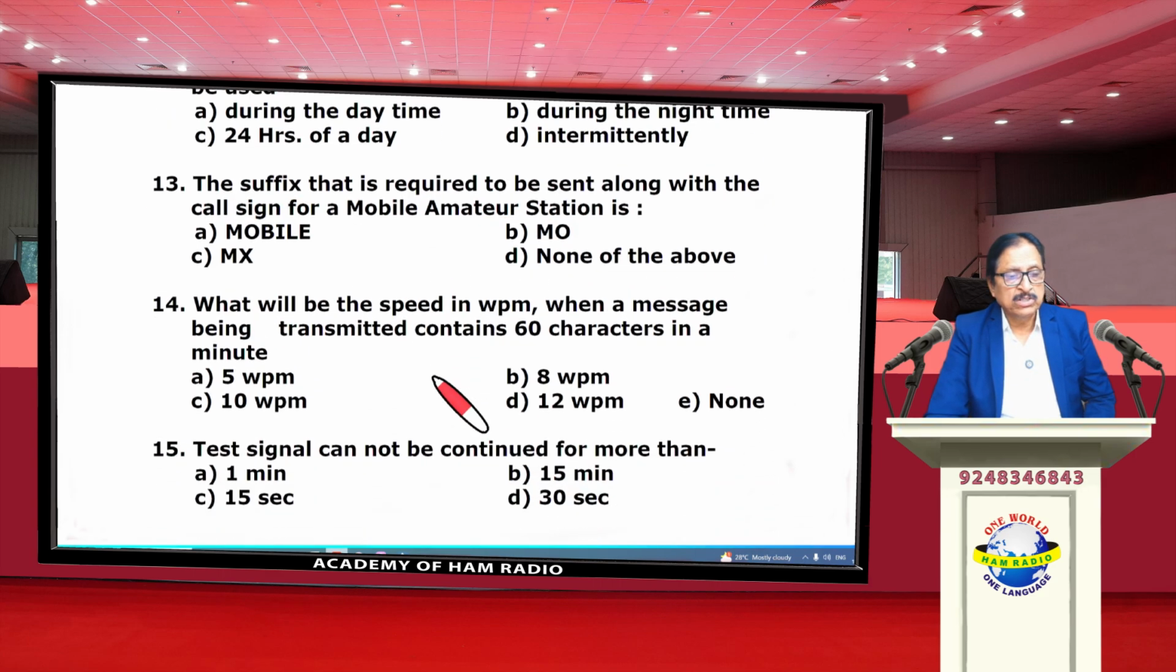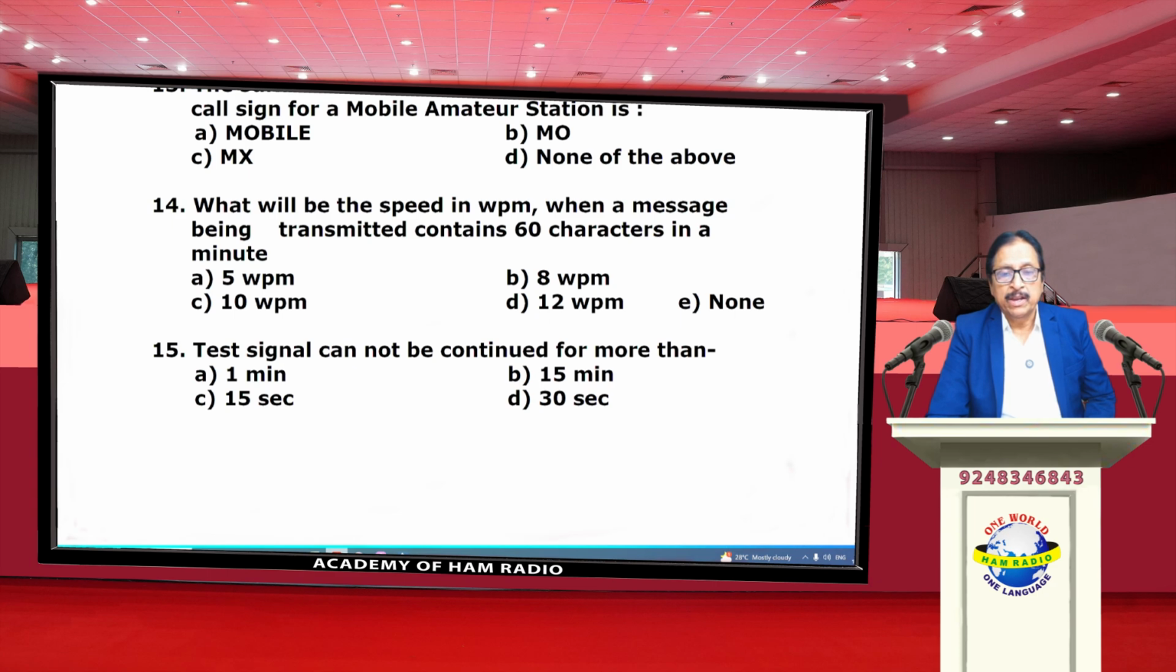The next question 14, what will be the speed in WPM when a message being transmitted contains 60 characters in a minute? What is the speed, how many words per minute? So 5 characters are equivalent to 1 word. So how many words are there in 60 characters? 60 by 5 is equivalent to 12 words per minute. So the speed is 12 words per minute. Delta is the correct answer.